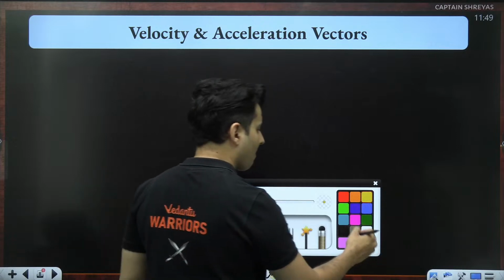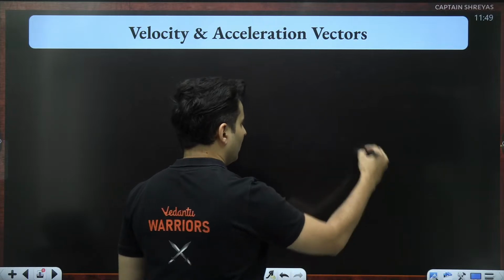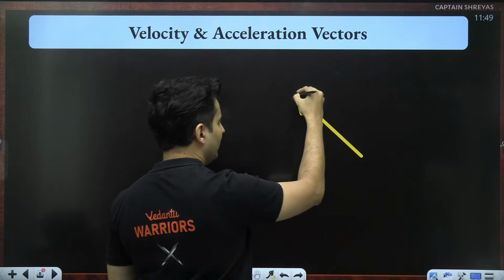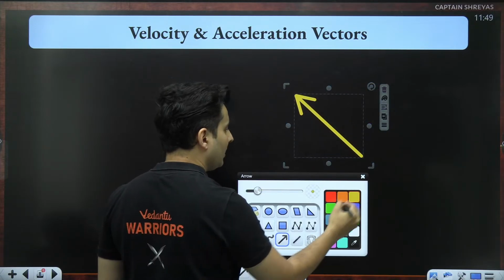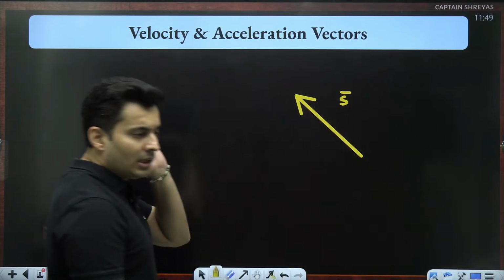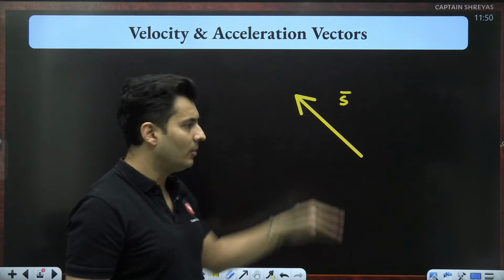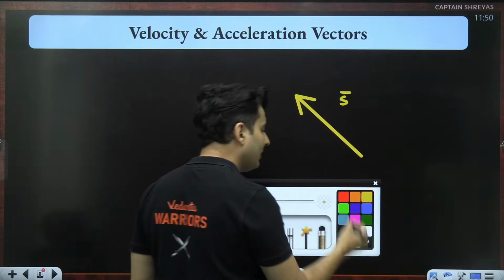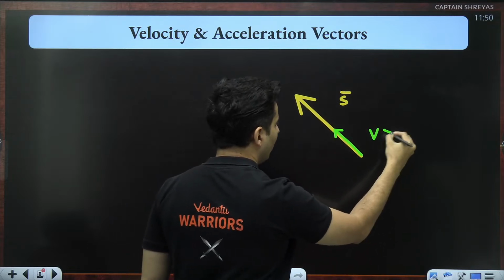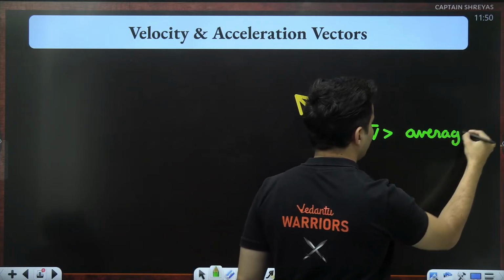Say for example, this is my displacement. Okay, this is my displacement which has happened in some time. I can also define the velocity of the particle, how much you displace in how much time. So if I divide the displacement with the time, what I get is basically the velocity of the particle on an average. This is also called average velocity.